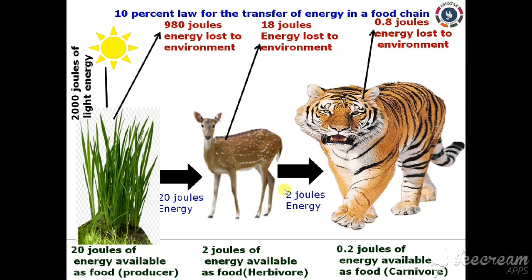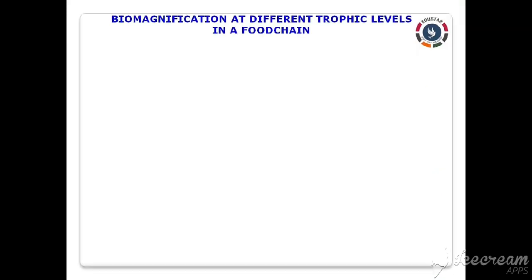Next, let's see about biological magnification, that is accumulation of harmful chemicals in the food chains, right? Let's see biomagnification at different trophic levels in the food chain. So we know that a large number of toxic chemicals such as pesticides and weedicides are used for protecting the crop plants from insects, pests and pathogens. So we should know whether the accumulation of these chemicals will affect the food chain. Let us discuss in detail.